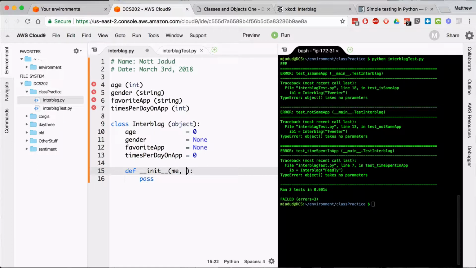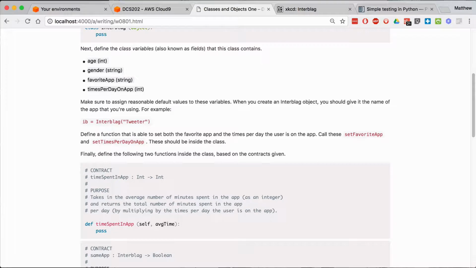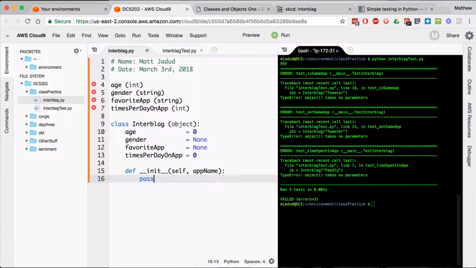If it helps you, you can use me instead if you think of yourself as the object. Bill Murray, be the ball, never mind. Self, and then I need to pass in the app name. And do I even have a variable for the name of the app? Yes. That's the favorite app.